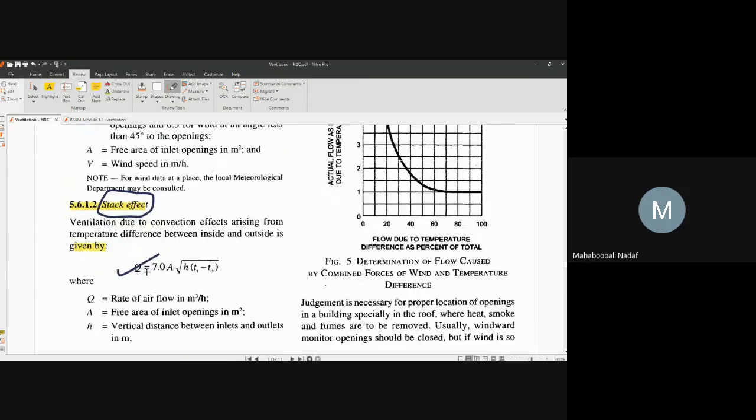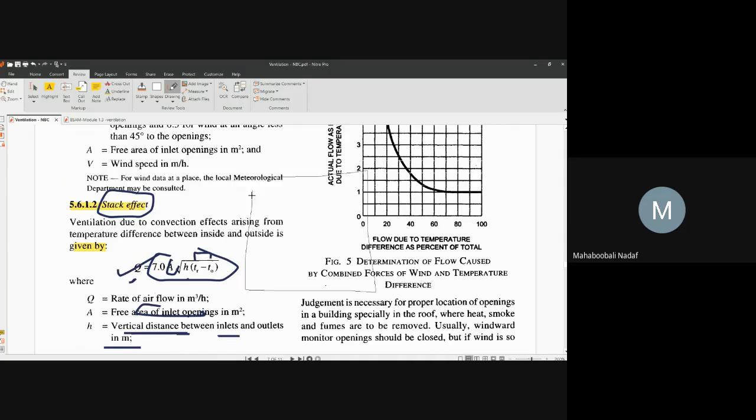Another ventilation quantity is given by the stack effect, which is this formula: Q is equal to 7 into A into the square root of H into (TR minus TO). Now we understood that the stack effect is due to the temperature difference, so that is why we are giving T values. A is the free area of the openings. H is the vertical distance between inlet and outlet.